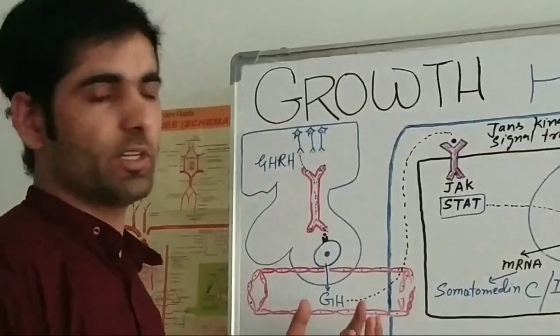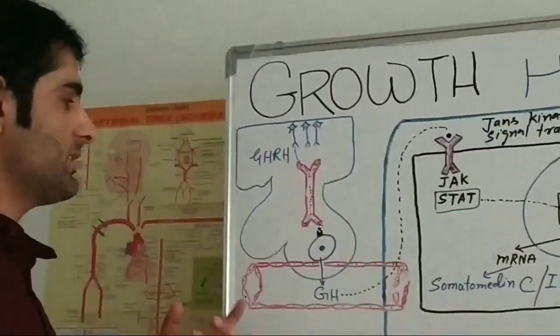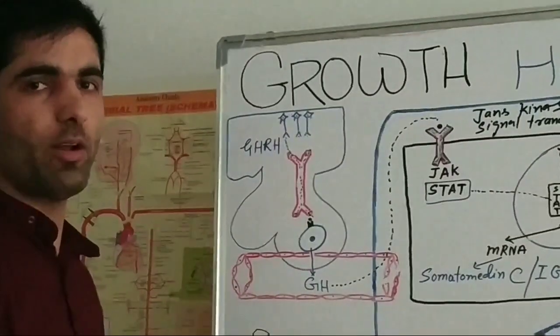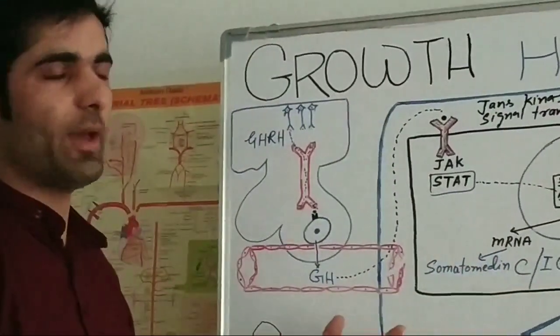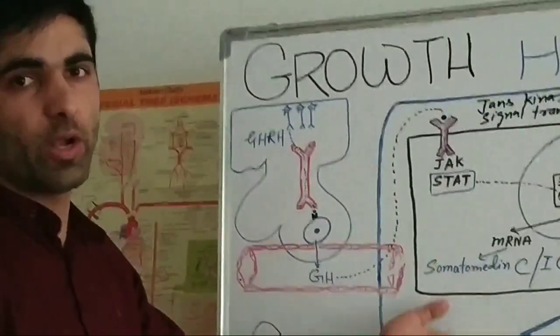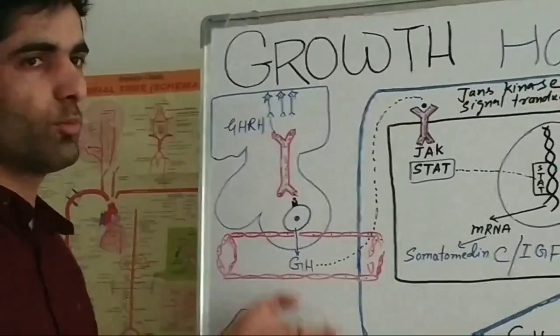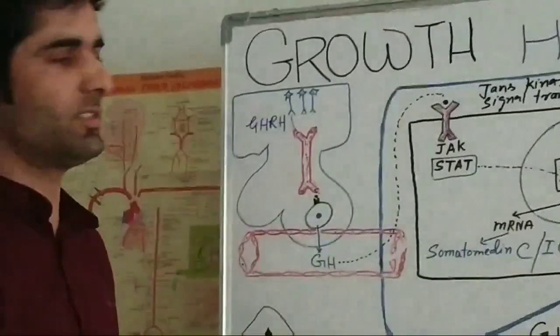They are homologous to each other. But the main difference is that growth hormone has a shorter half-life, and somatomedin C or IGF-1 has a longer half-life. It has around 20 hours half-life, and the growth hormone has around 10 to 20 minutes.